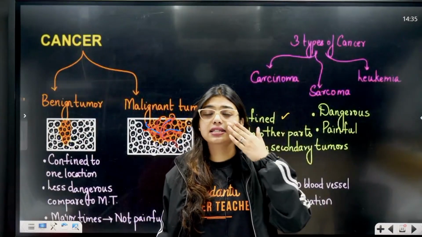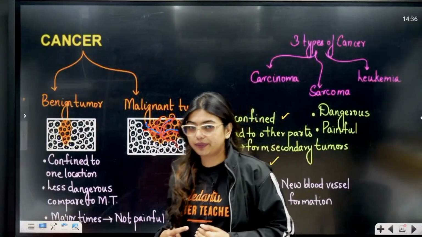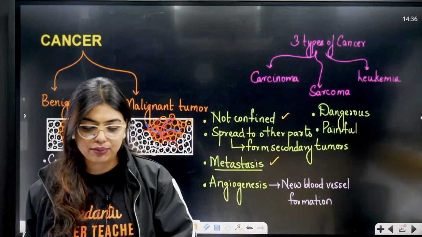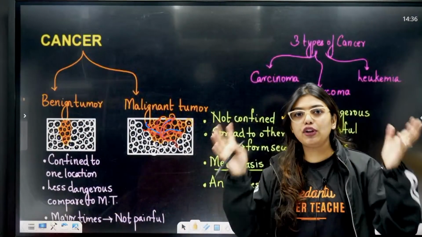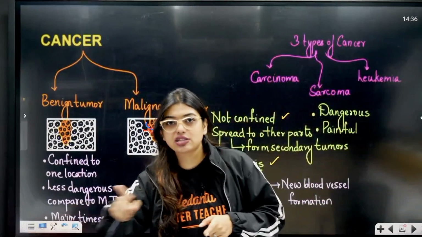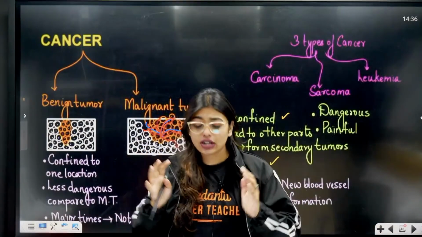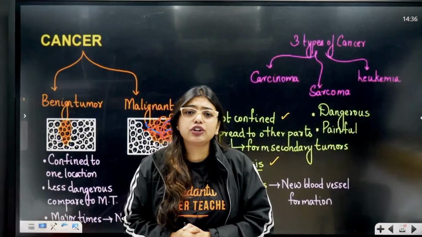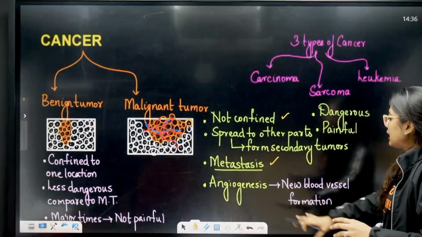Okay, so metastasis is the situation where, as I told you, from here I am going to this place. I start growing here. Fully I make tumor. Okay, grow here, full tumor I make here. Here also I come, full tumor I make. That means what? This is called metastasis. Wherever they are going, they are forming new tumors there. But benign is not like that. Benign is like, okay, I'm standing here, I will just grow here. I need not be cancerous. I need not be painful as well. Okay, fine. This is the whole thing.